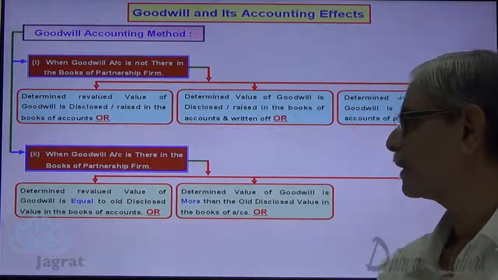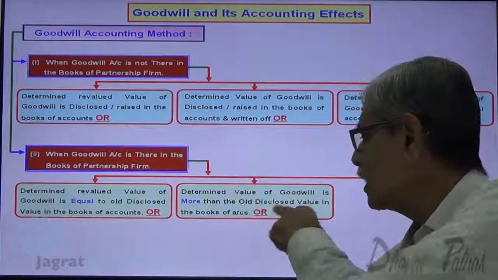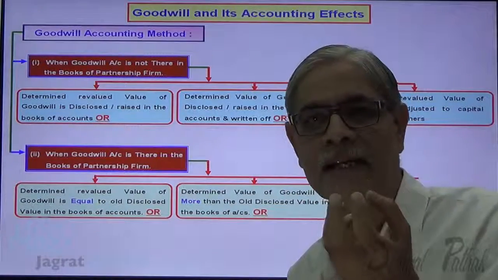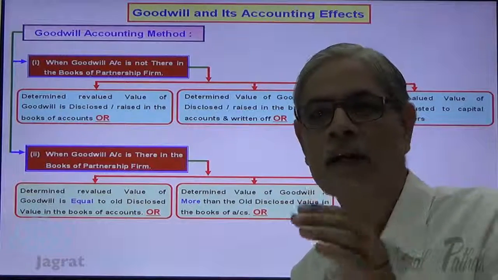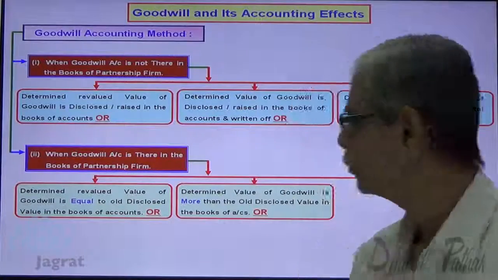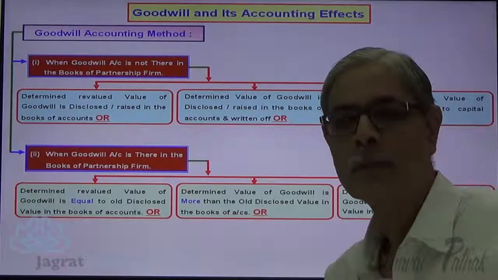Or the second thing that can occur is that the determined value of goodwill is more than the old disclosed book value in the accounts. So what is the second thing that has occurred? The determined value is more than the book value. And the third thing that can occur is that the determined value of goodwill is less than the old disclosed value in the books of accounts. So these are the three options.